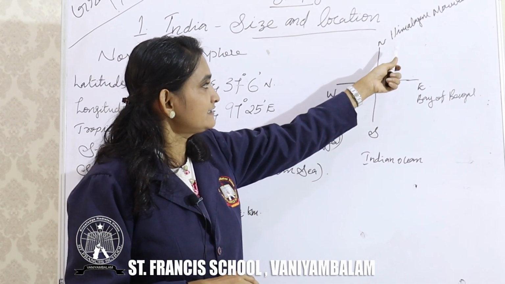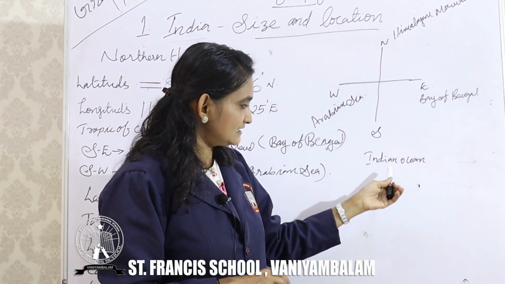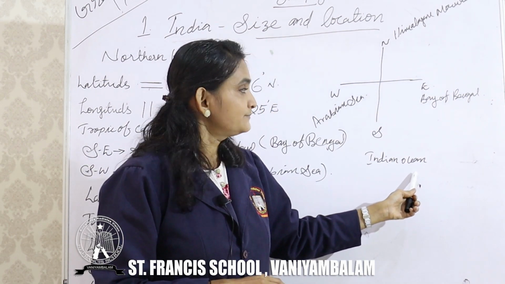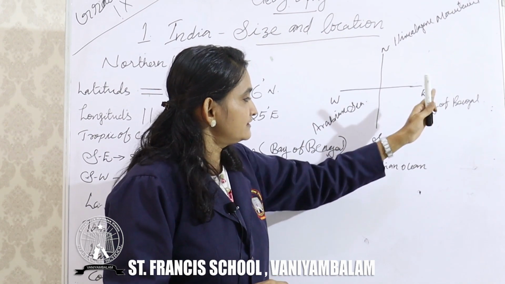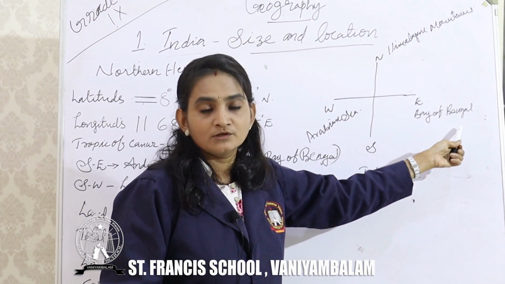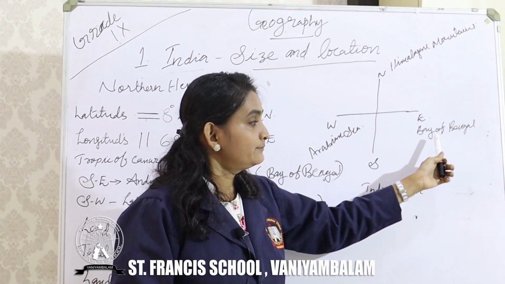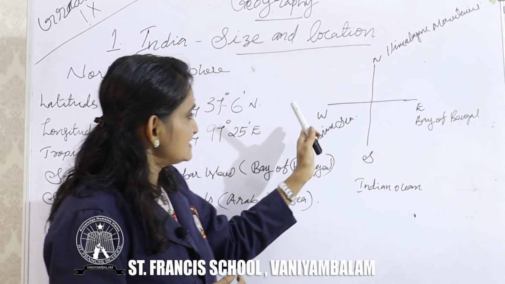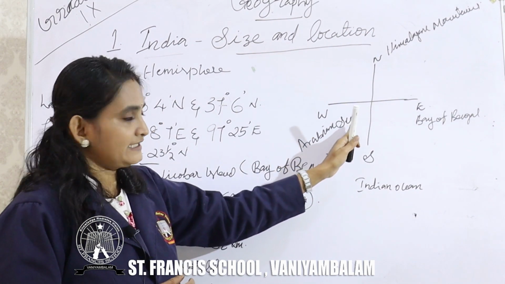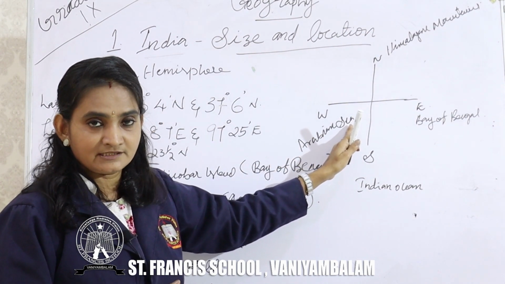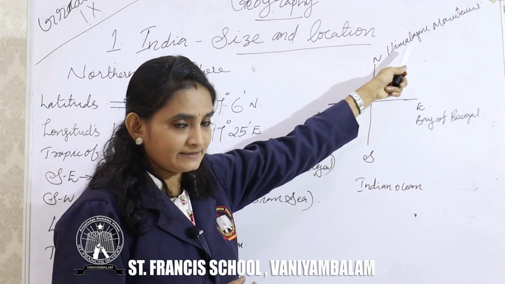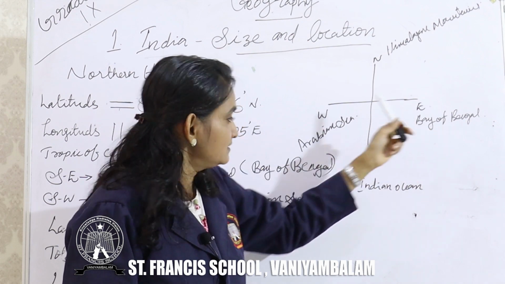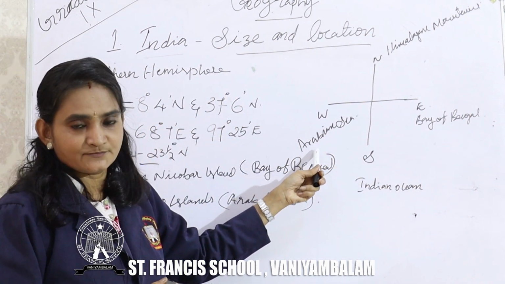Then in the east direction, we can see the Bay of Bengal, and on the west side we can see the Arabian Sea. Clear? North it is the Himalayan mountains, south the Indian Ocean, east the Bay of Bengal, and in the west the Arabian Sea.